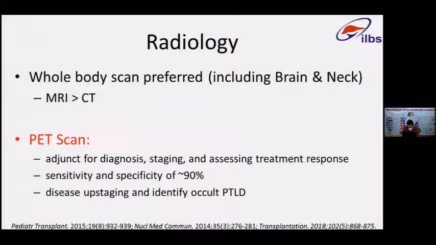Second important aspect is radiology. We always prefer a whole body scan, including brain and neck. It should not just be abdomen and chest, MRI or CT, that is as per the center's preference. PET scan is now being increasingly used as an adjunct for diagnosis, staging, as well as assessing the treatment response in conjunction with the whole body scan.